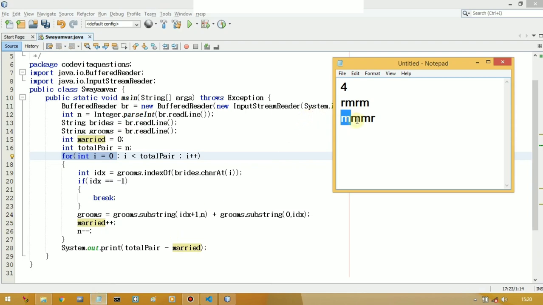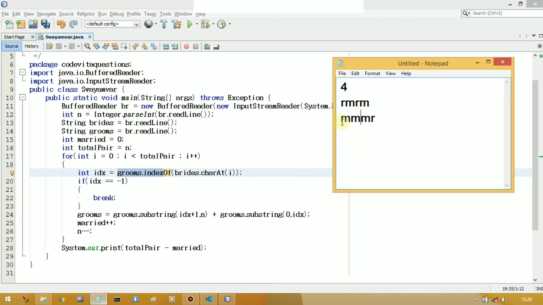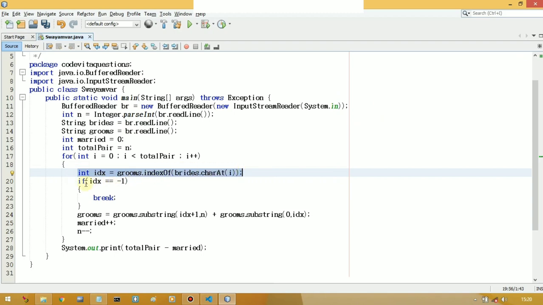Let's suppose this is our sample input. Here n value is 4, so we initialize n into totalPair, so totalPair is also 4. So we iterate a loop from 0 to 3. In the first iteration, int idx equals grooms.indexOf(brides.charAt(i)). The i value is 0, so brides.charAt(0) will be r. So we are finding the index of r in grooms, and we will get 3, so idx will hold 3 after execution of this line. Then if idx == -1, the condition is false, since idx is 3, not equal to -1.